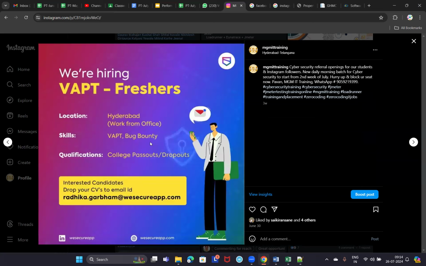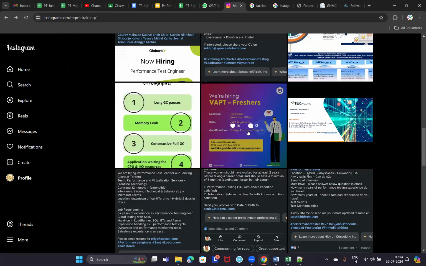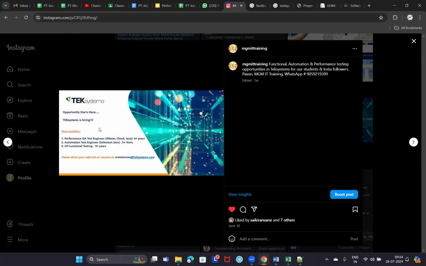And these are fresher openings on cyber security. We are planning to start cyber security training also. And tech systems is having a lot of openings in performance testing for 4+ and 5+, as per this mail.